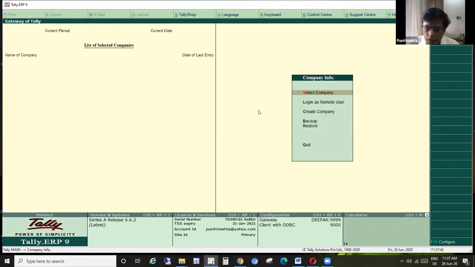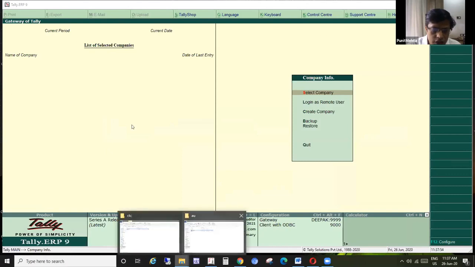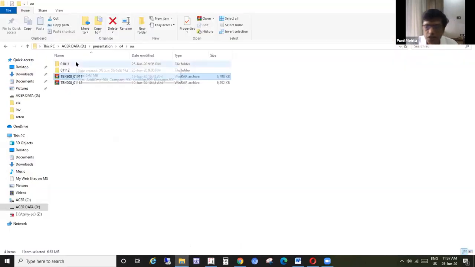Now let's move forward in terms of understanding what the current data is. If you look at the various versions, the earlier version, that is before 7.2, had a 4-digit number.